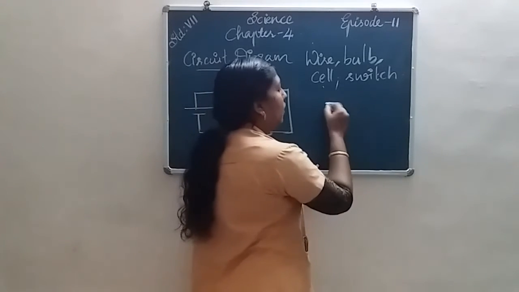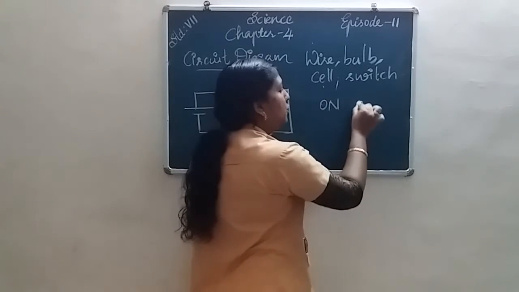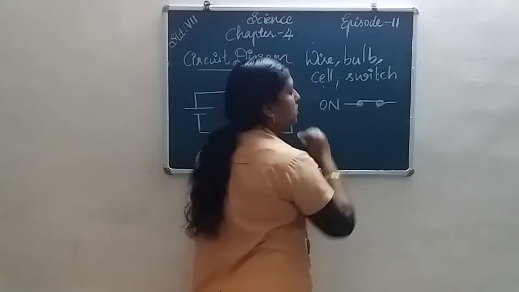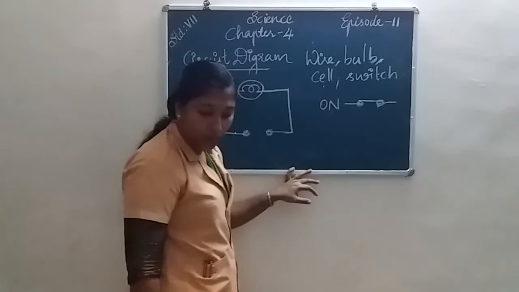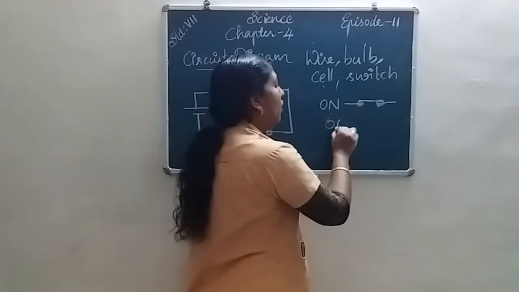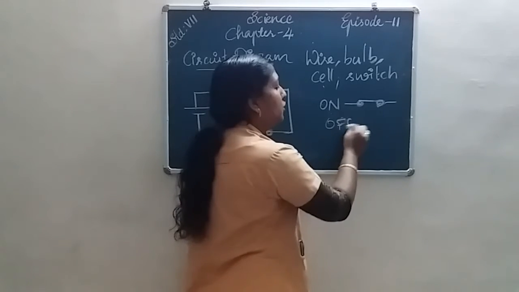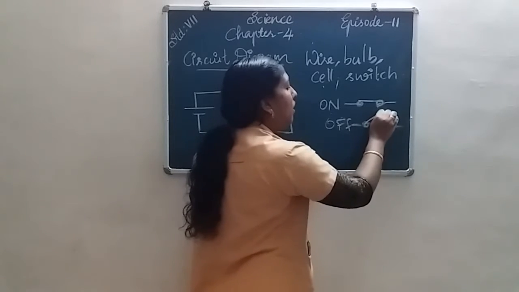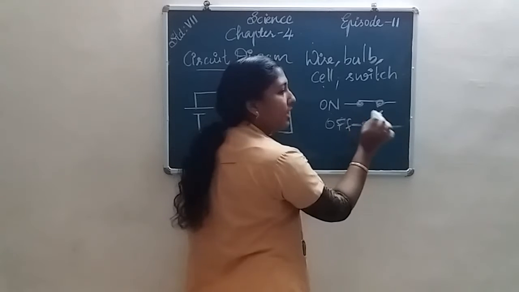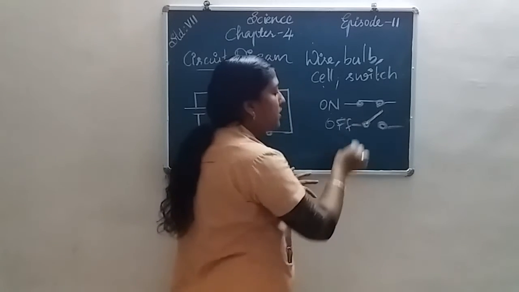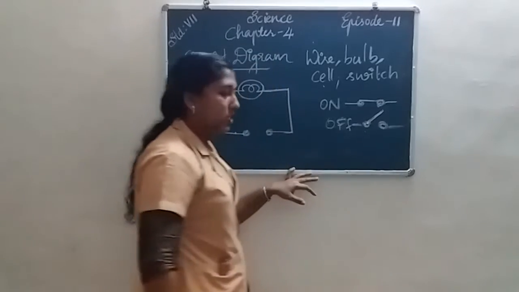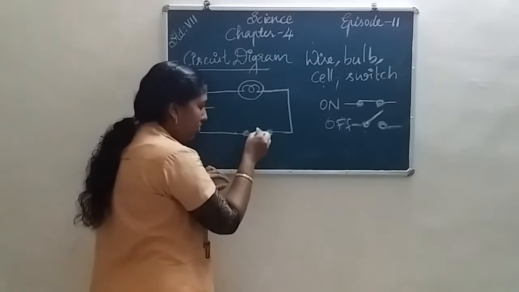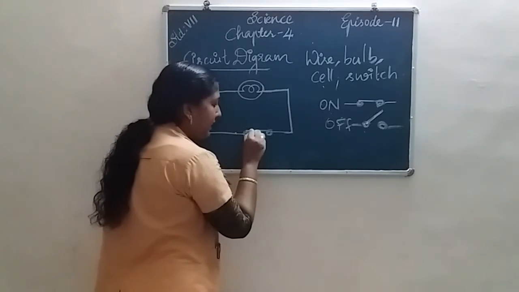The symbol for switch in on position: the two terminals of the switch are in closed position. So we can say that the switch is in on position. Then the switch in off position: the two terminals of the switch are open. It's not closed. These two terminals are not connected. So we can say that the switch is in off position. So here, the switch is in on position. The two terminals are connected.